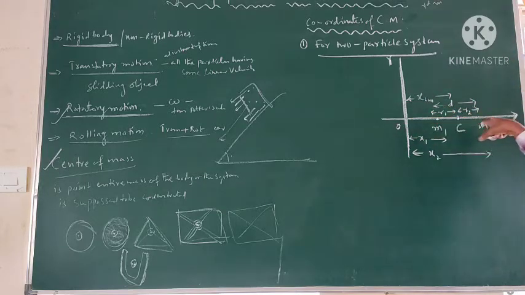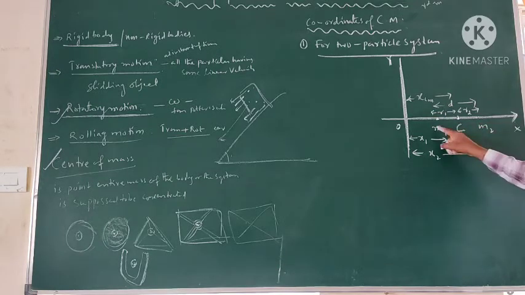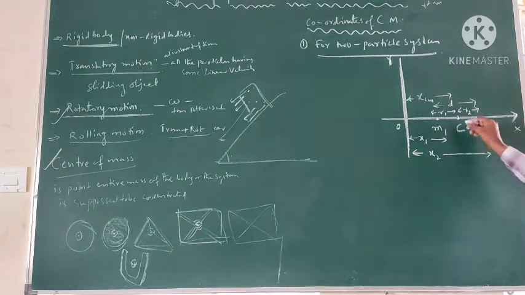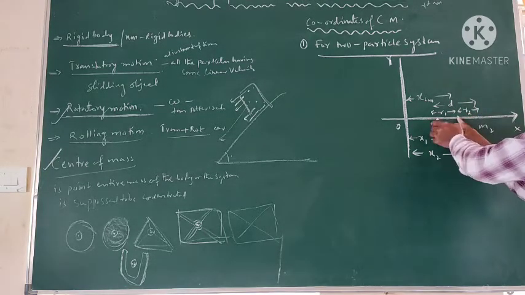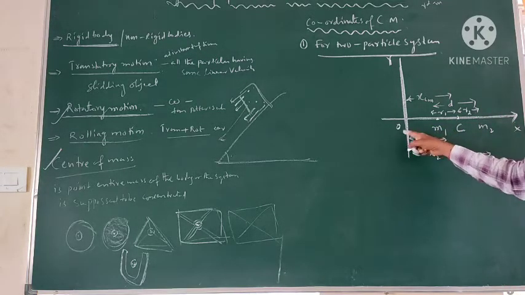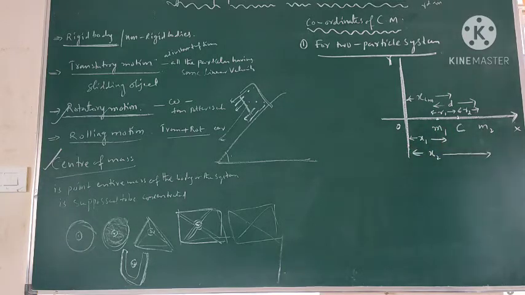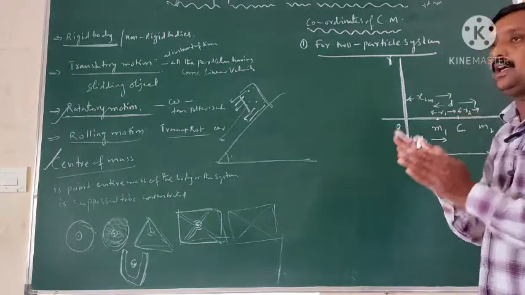So let us consider one coordinate system xy. On that system, taking two masses m1 and m2 on the x-axis, the center of mass of this system is located at C. The distance between the center of mass and the origin is xcm. The distance between these two particles is d. The distance from the center of mass to the first mass is r1 and to the second mass is r2. x1 is the distance from the origin to the first mass, and x2 is the distance to the second mass. The center of mass is located near the heavier mass.